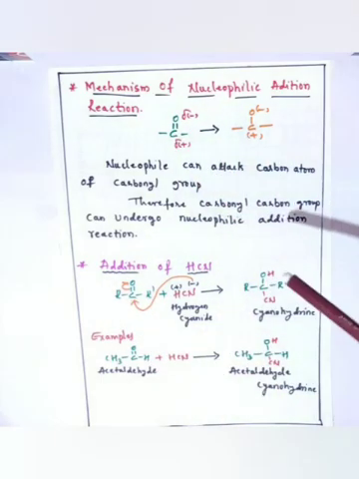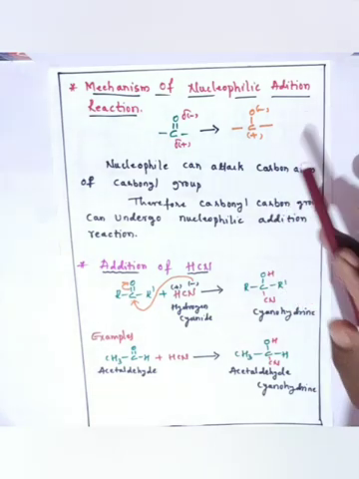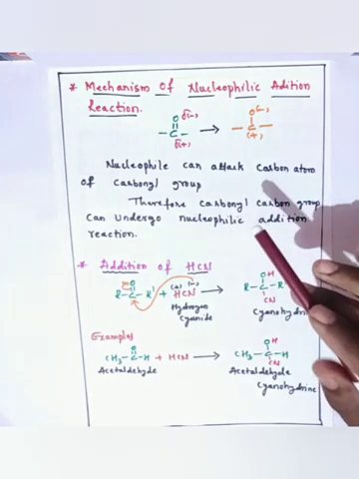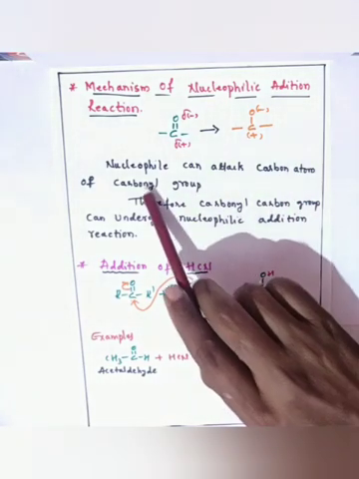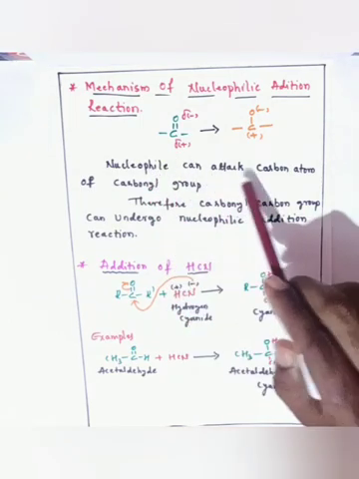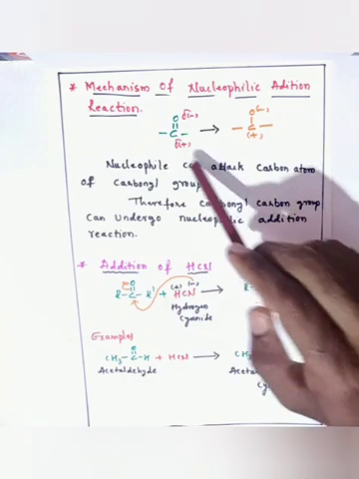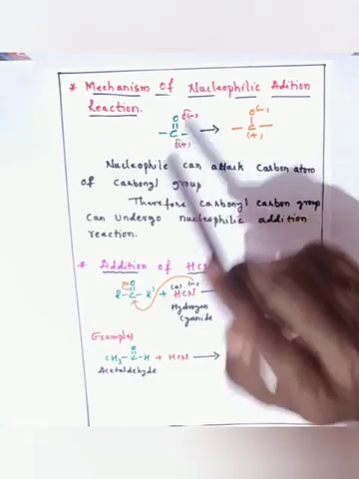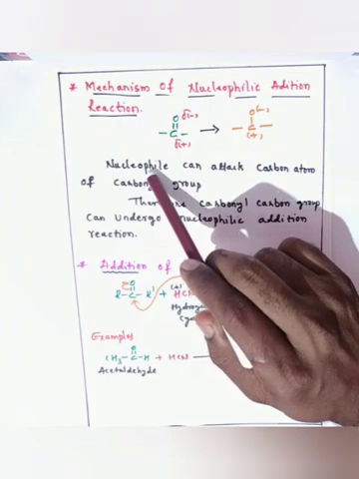So carbon has the possibility to form a carbocation. So carbocation is nothing but carbon with electron deficiency. So nucleophiles can attack the carbon atom of the carbonyl group. That is because the carbon here acts as a carbocation. Nucleophiles, they are carbanions.